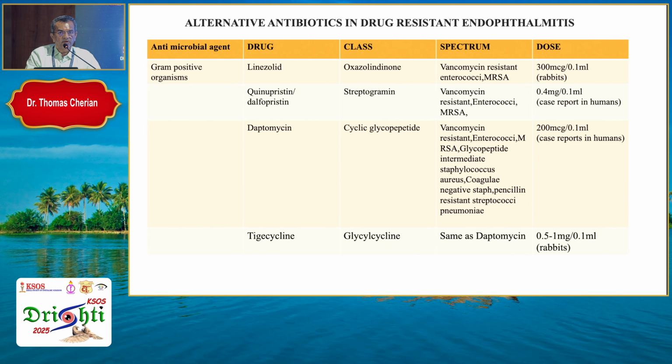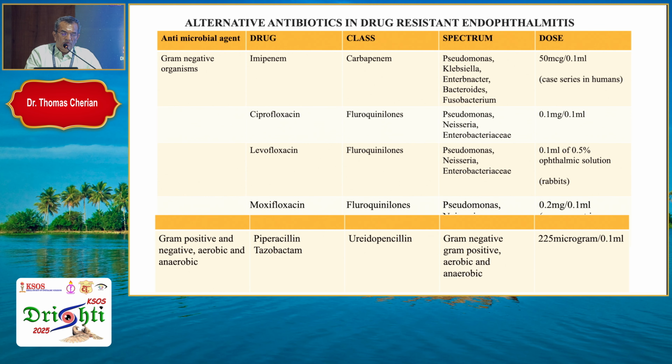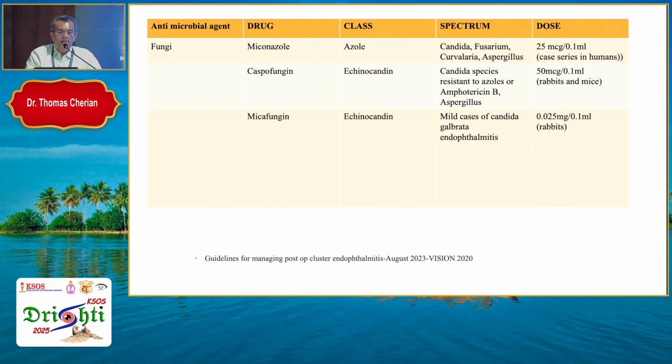But in culture-negative endophthalmitis, if your patient doesn't respond to these first-line antibiotics, for gram-positive, we can use linezolid, quinupristin or dalfopristin, daptomycin and tigecycline. And for gram-negative, imipenem, ciprofloxacin, levofloxacin and moxifloxacin can be used. Piperacillin and tazobactam are used in gram-positive and negative and aerobic and anaerobic. And for fungi, you can use miconazole, caspofungin and micafungin where it is resistant to your voriconazole or amphotericin B.